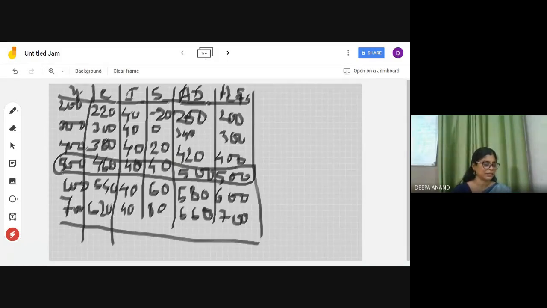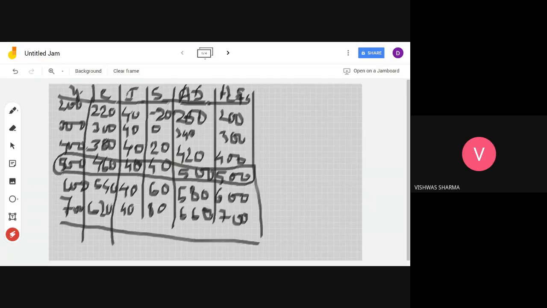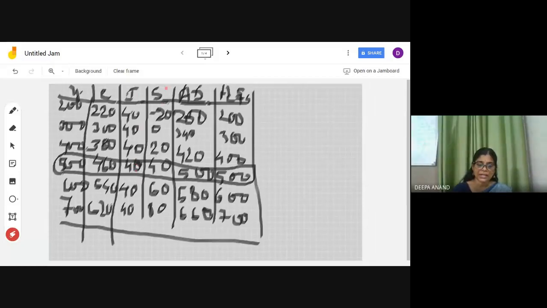See, this is investment, this is saving, both are 40 crore, right? So this means in equilibrium AD is equal to AS and I is also equal to S. That means saving is equal to investment.